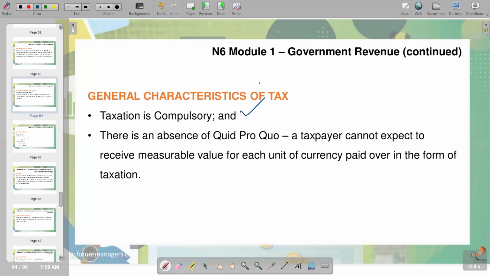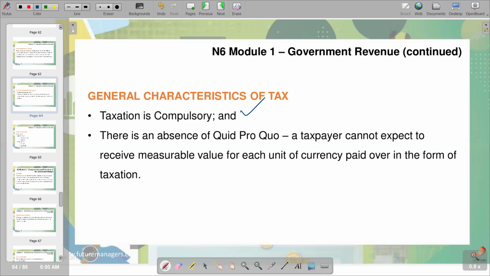So basically, it's something for something. When we give something, you should receive something. That is quid pro quo. So if you pay tax, you do not expect to receive the same return as the amount of tax that you have paid. That is the absence of a quid pro quo. So that's what we have in terms of the characteristics of tax.